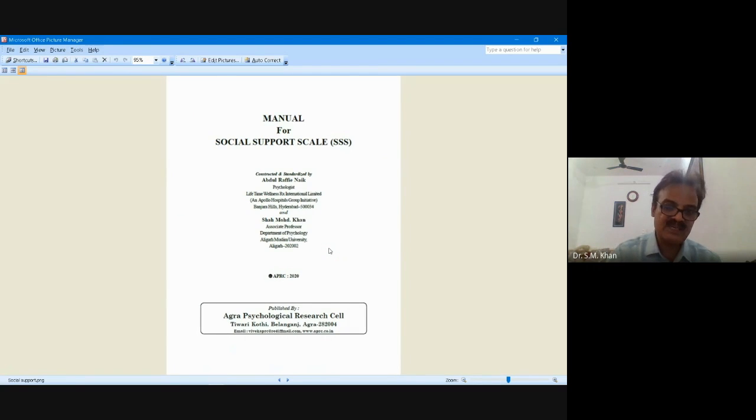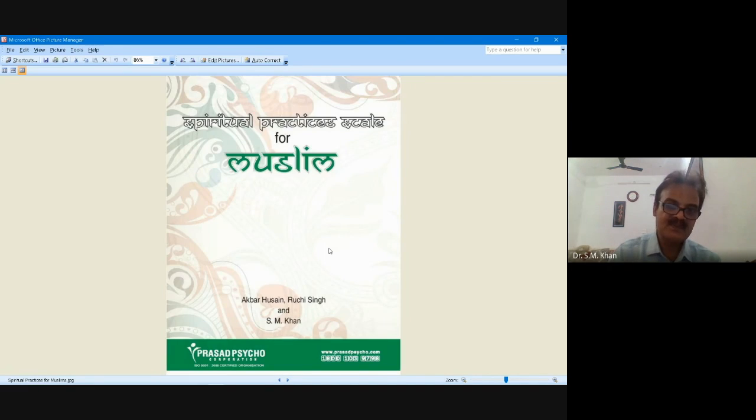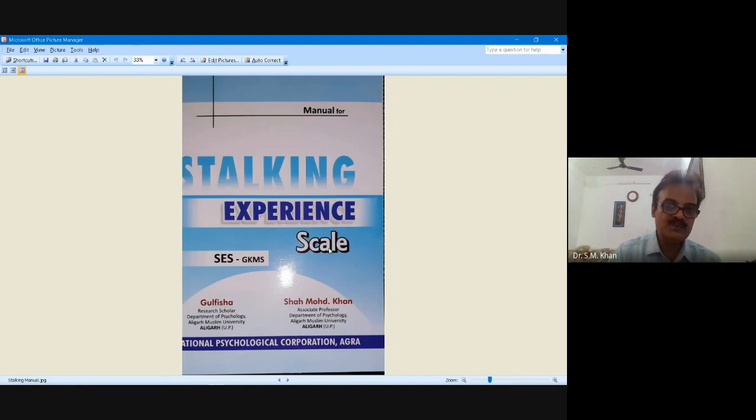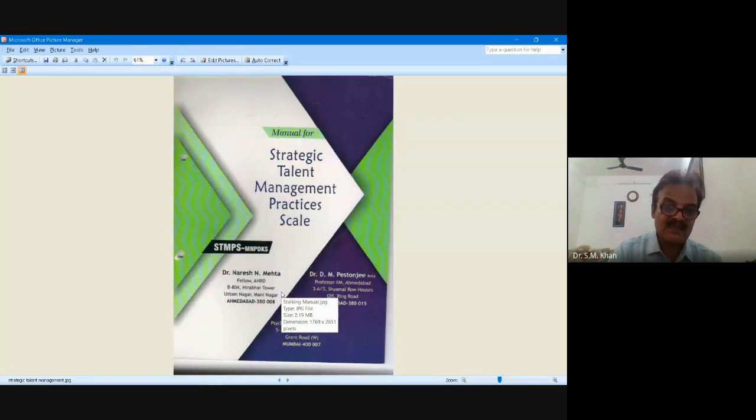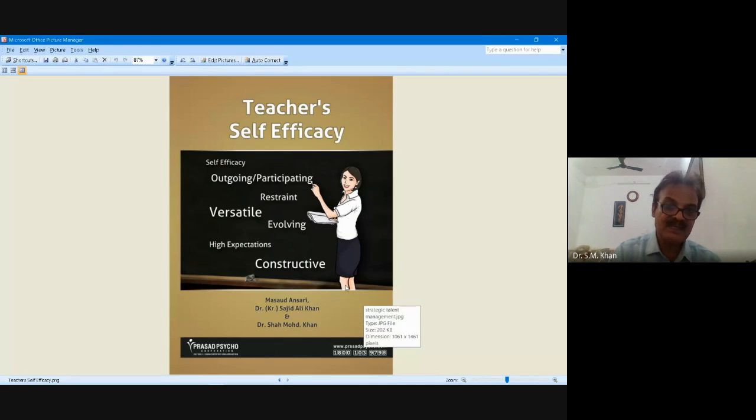Social support scale. Spiritual coping. Spiritual distress. Spiritual practices for Muslims. Spiritual values. Stalking, you know the stalker. Stalking experience scale developed with my research scholar. Strategic talent management practices developed with IIM Ahmedabad. Teachers occupational stress. Teachers self-efficacy with my research scholar. So these are some of the tests, friends, that I share with you.